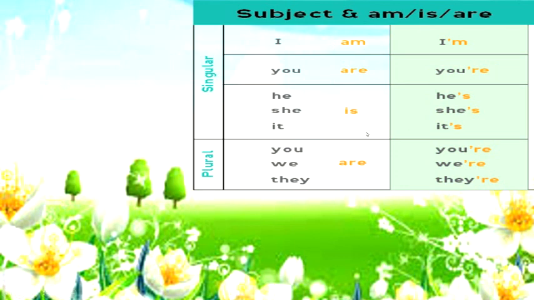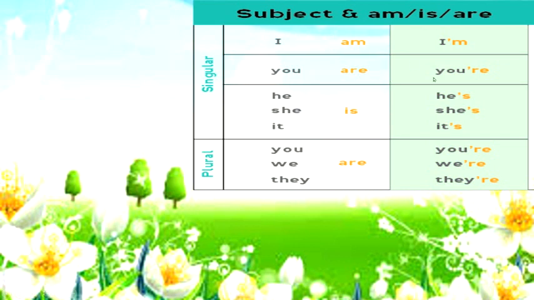And this table gives a clear picture of where we use is, am, are. Students, with the singular subject I, we use am. And the short form is I'm. With the singular subject you, are is used.